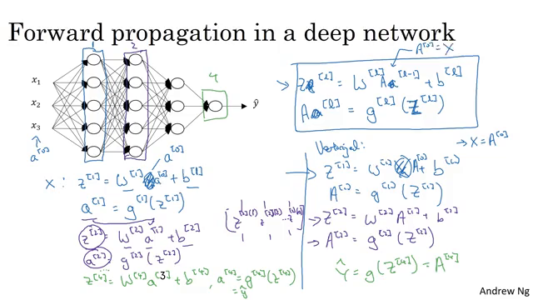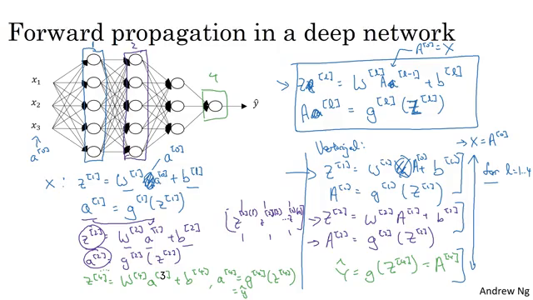Now, if you look at this implementation of vectorization, it looks like there is going to be a for loop here, right? It's for L equals 1 to 4, or for L equals 1 through capital L, that you have to compute the activations for layer 1, then for layer 2, then for layer 3, and then for layer 4. So it seems that there is a for loop here. And I know that when implementing neural networks, we usually want to get rid of explicit for loops, but this is one place where I don't think there's any way to implement this without an explicit for loop.